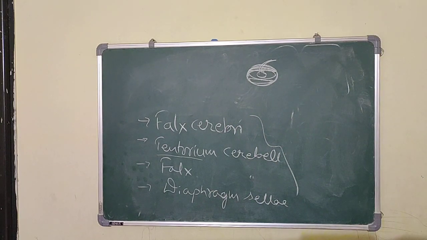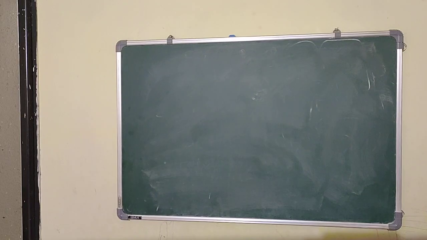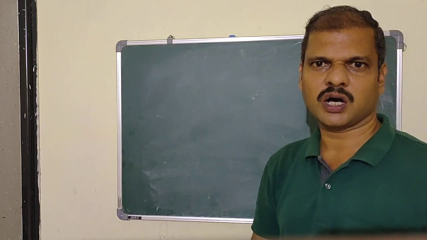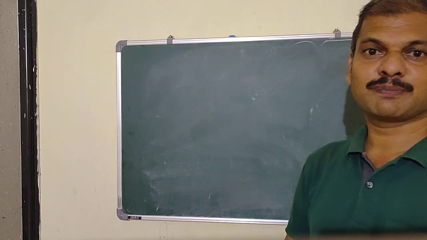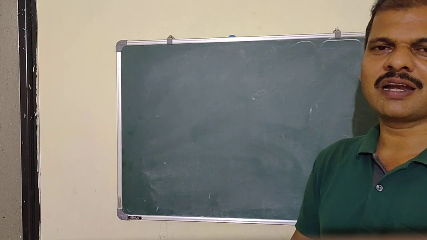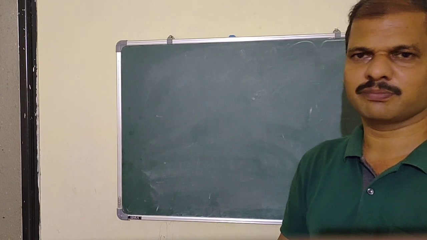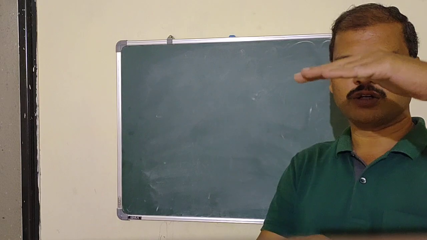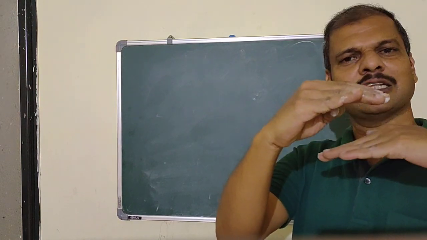Next, in the next lecture, we will deal with the spaces of the meninges, because there will be a formation of spaces between these layers. We know the dura mater, arachnoid mater and pia mater.